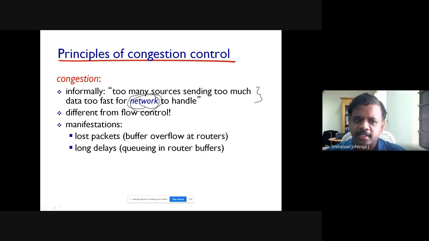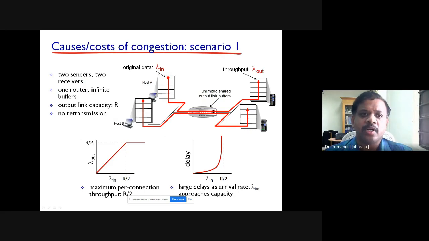We talk about congestion control. Packet loss and packet delay are some of the measures by which you can understand that there is congestion. So what are the different causes of congestion? This is out of syllabus from your textbook, but I thought I should explain it using this. I'm going to quickly run through it.